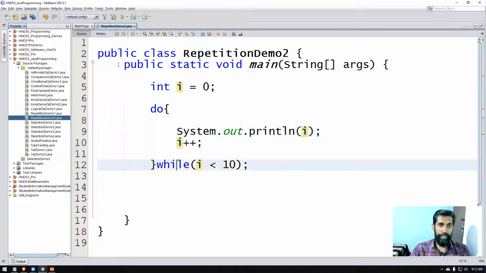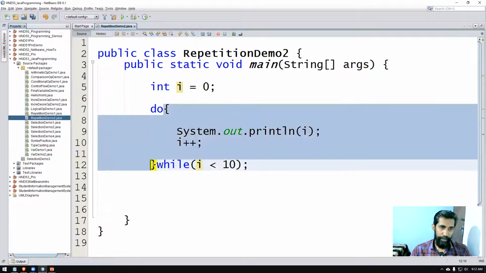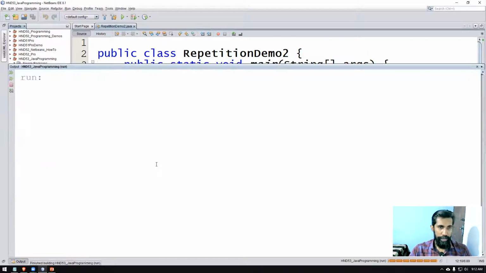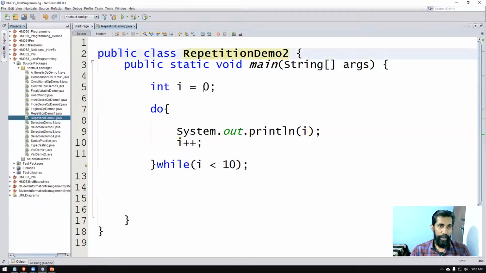So before executing the second time, we are checking the condition. By the time you are checking the condition, you have already done the loop body once. So if I execute this code, output will be the same. 0 to 9 it is printing. Now see what happens is, for the variable I, if I store 500, if you check the condition here, 500 is less than 10 is not true.